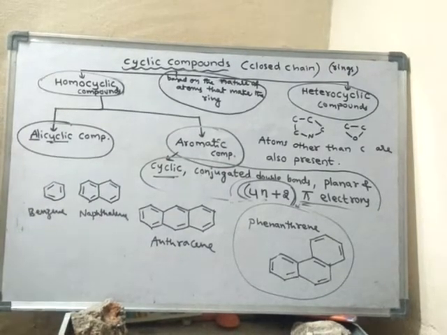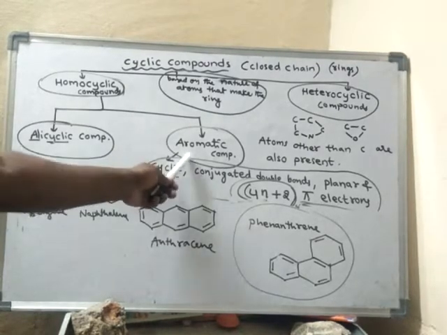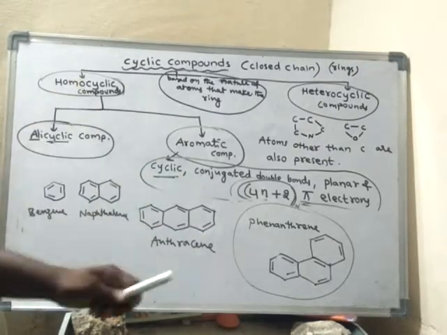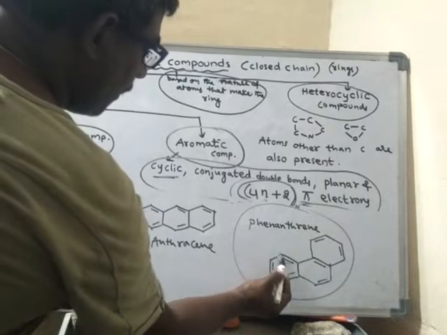So like this aromatic compounds will be. Okay. So all aromatic compounds are homocyclic. That means the ring is made up of carbon atoms only.